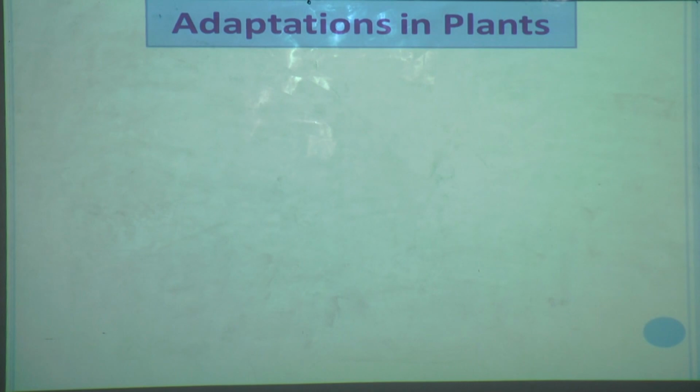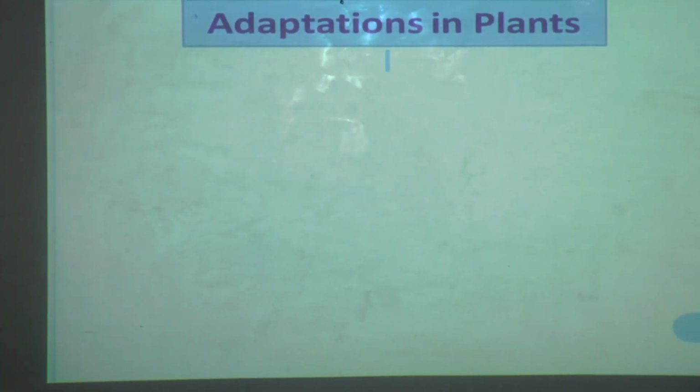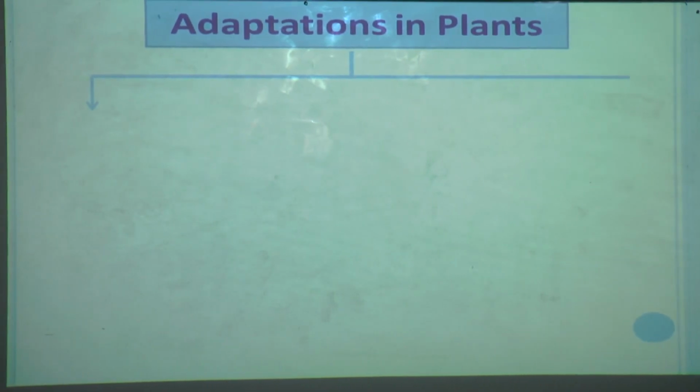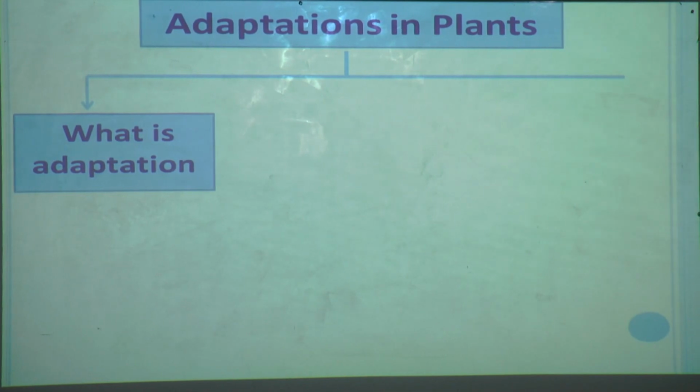Okay. In this way, today we have learnt about adaptation in plants. What have we learnt in this lesson? We have learnt what adaptation is. Yes, tell me, what is adaptation? Adaptation is the change in behavior in living organisms. Living organisms change their behavior and body parts to adjust with their surroundings. That change is called adaptation.